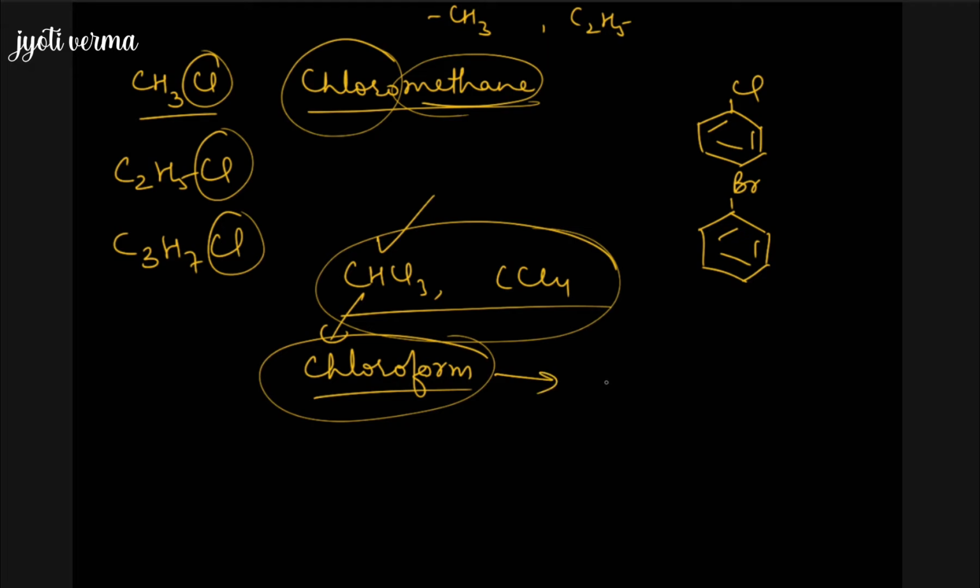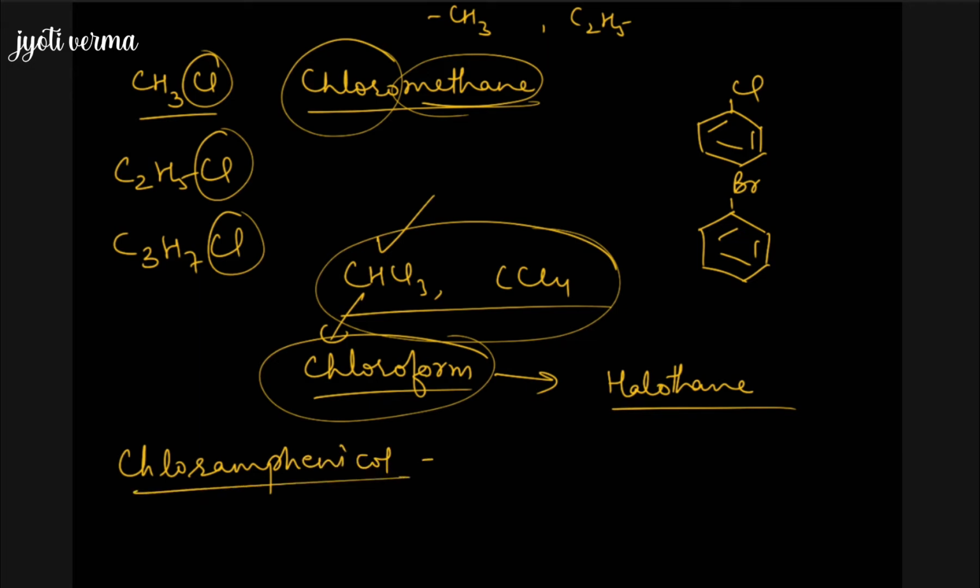Nowadays, chloroform is replaced by halothane, another compound of halogen. Otherwise, earlier we used chloroform as an anesthetic agent. Apart from this, another compound of chlorine with alkanes is chloramphenicol. Chloramphenicol is a well-known antibiotic which is used for the treatment of typhoid.